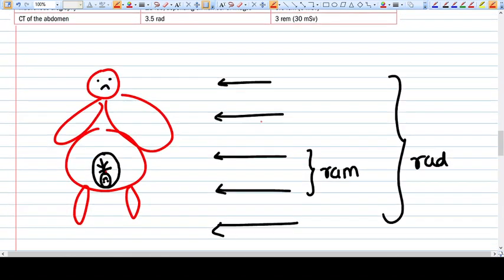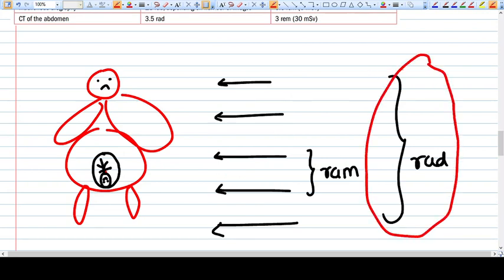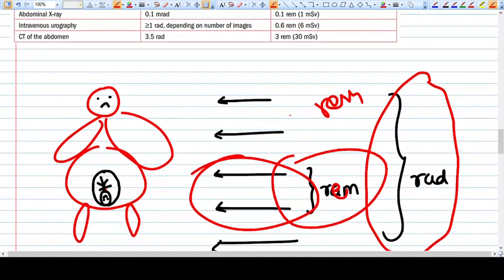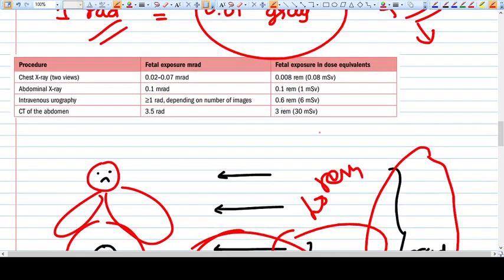For example, the mother and baby are there. The mother is receiving this radiation, so all of this is considered as rad, but these particular radiations go to the baby only, so they are considered as rem. This is the equivalent dose of radiation.